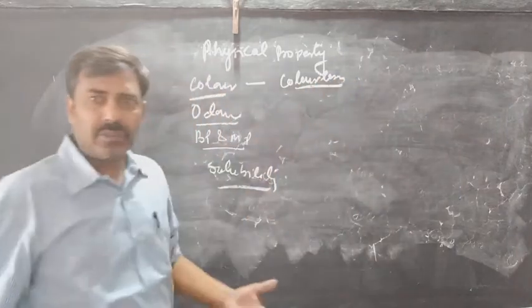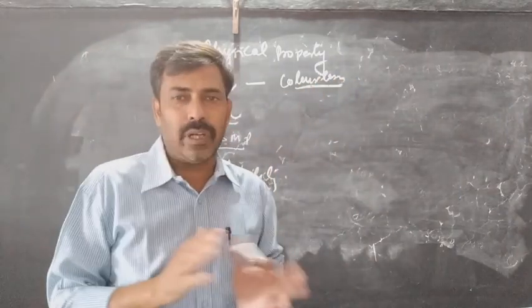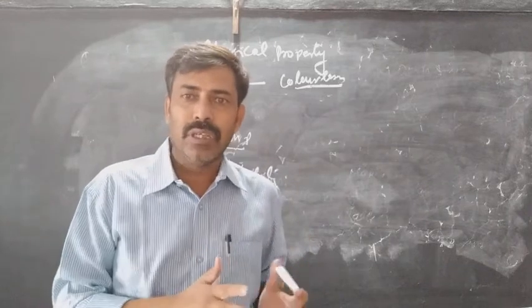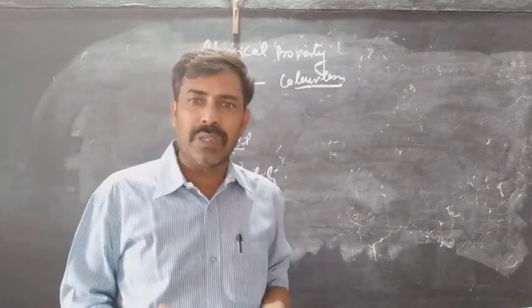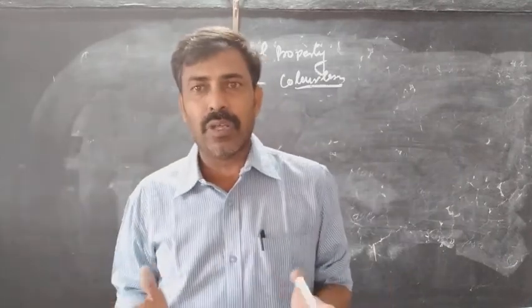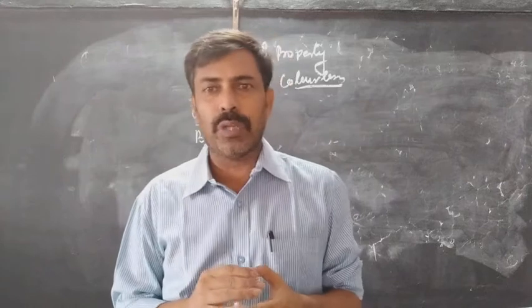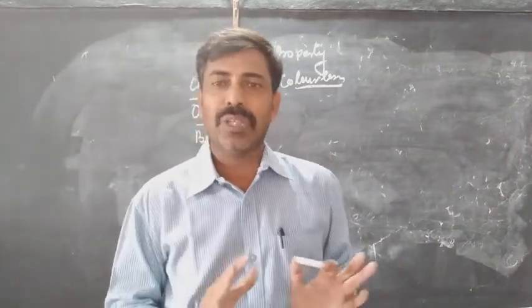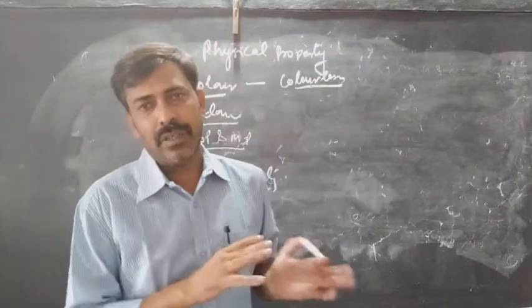Why is it colorless? We have already discussed that carbon, hydrogen and oxygen have no d subshell in the case of carbon and oxygen, and no p subshell in the case of hydrogen. So there is no chance for the excitation of the electron, and if excitation of the electron does not take place, the system is not capable of showing color.